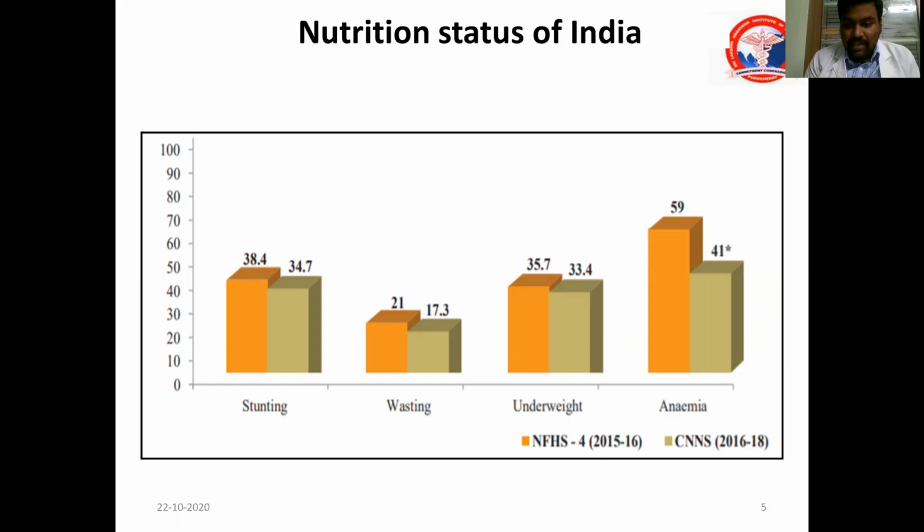The second bar indicates the CNNS, the Comprehensive National Nutrition Survey, which also indicates around 34.7%, that is one third of the children, are stunted, and 1 in 5 under 5 children are wasted, around 21%. When we see underweight also, around one third are underweight. Interestingly, anemia prevalence is 59%. See what a huge burden it is.